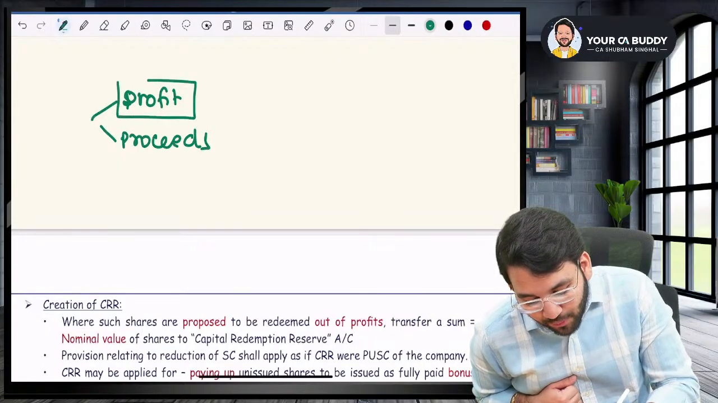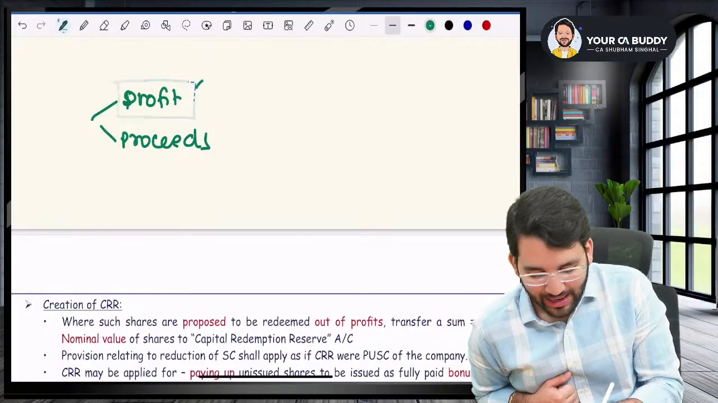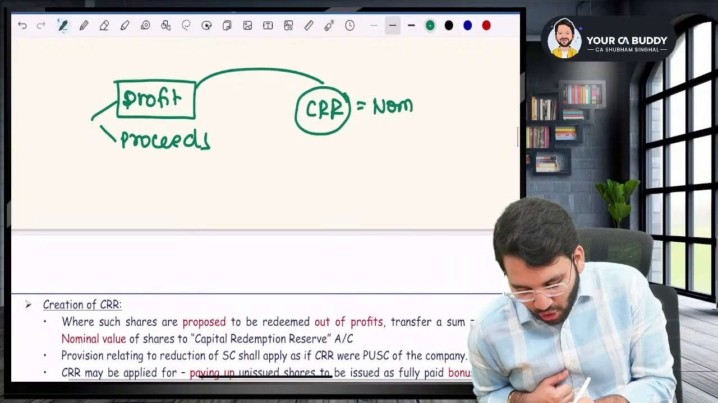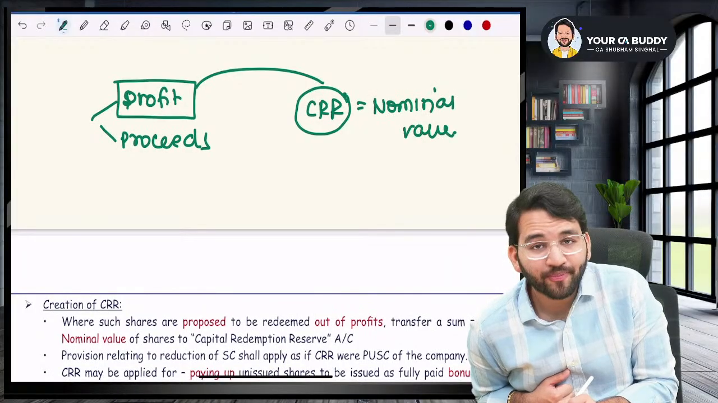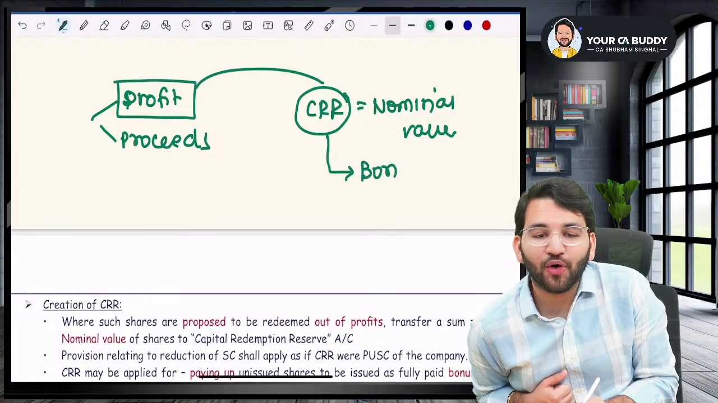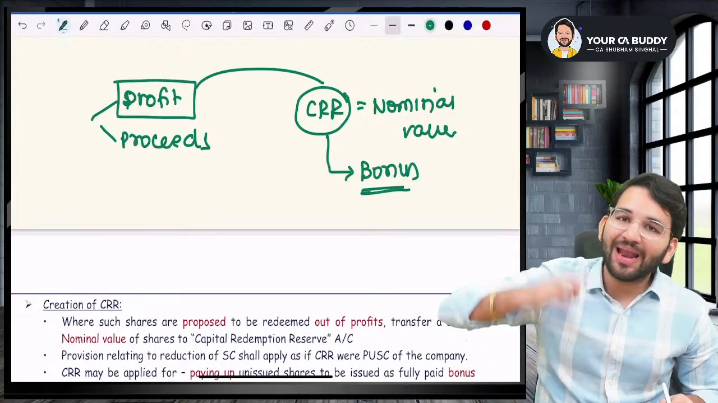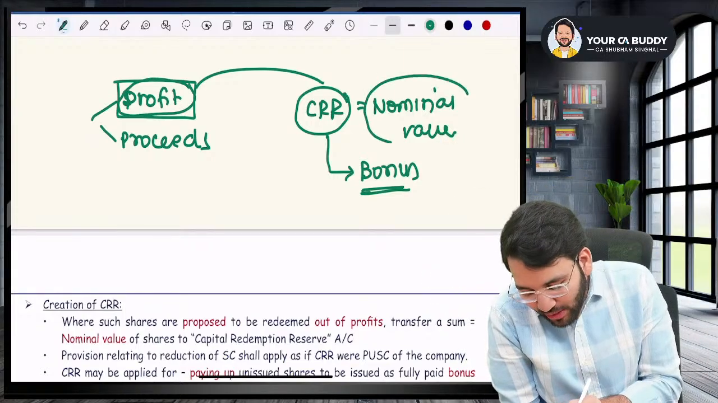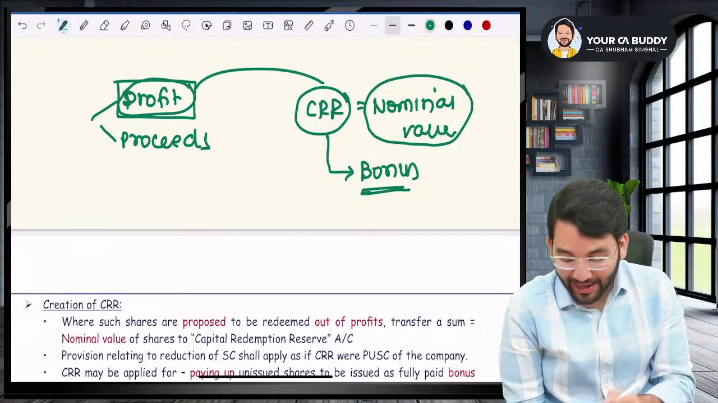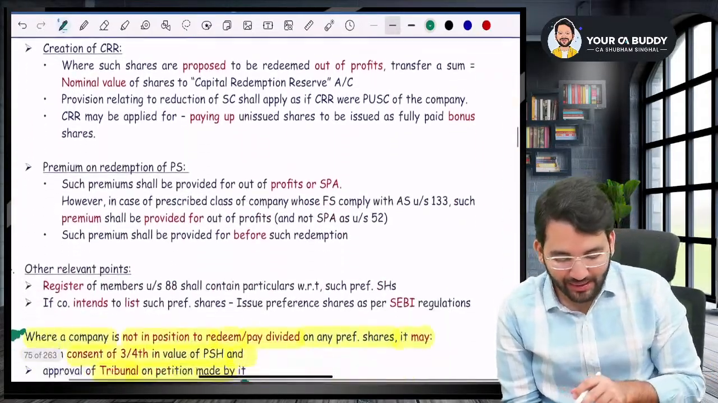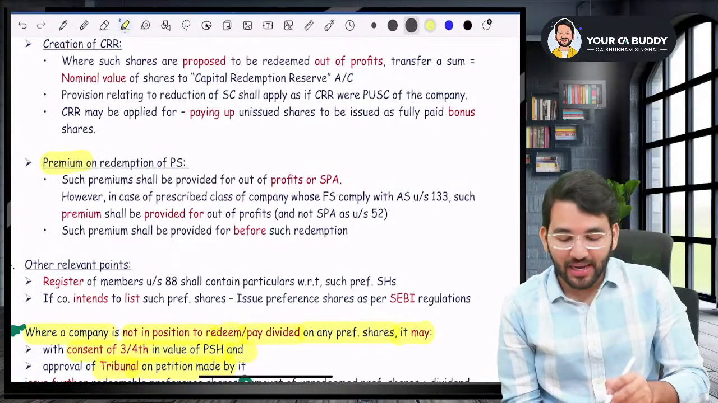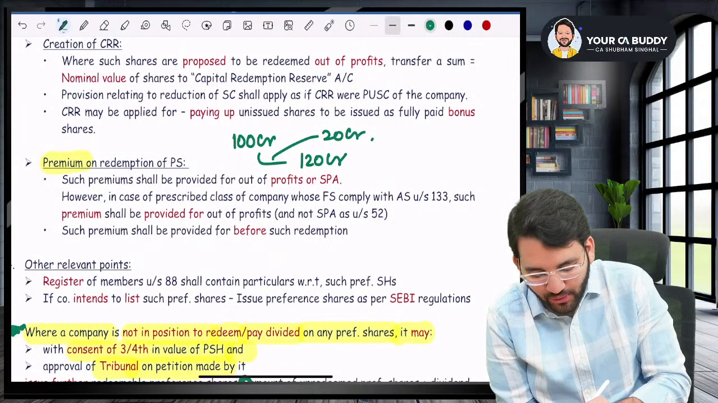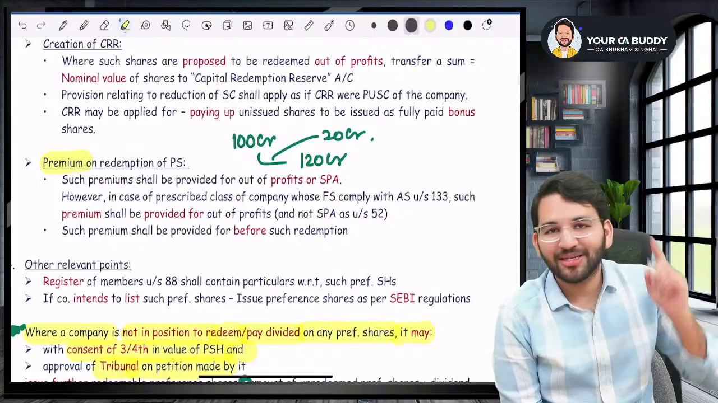But sir, if you are using the profits of the company to redeem preference share, in that case, you will have to create something called CRR account. CRR will be created for how much? For the nominal value of the preference share redeemed. This CRR can be only used for issue of bonus shares. So you will have to create a CRR if you are using your profits for redemption. And CRR will be only up to the amount of nominal value, not the premium. And that CRR will only be used for bonus shares. Okay. Now, sir, what about the premium on redemption? If there was a preference share of 100 crores and I'm redeeming 120 crores, where will I get that extra 20 crores from, sir? Sir, do you remember SPA?